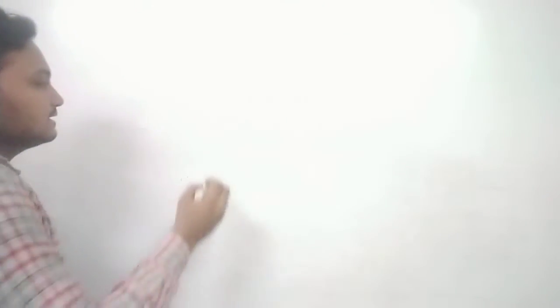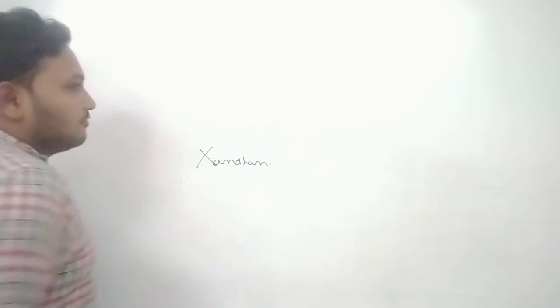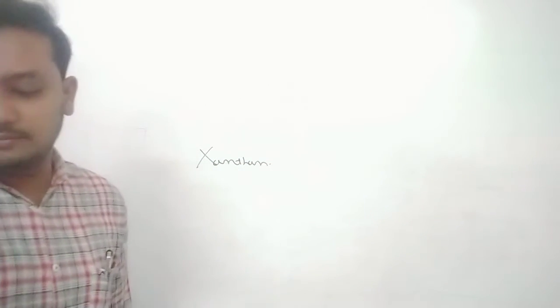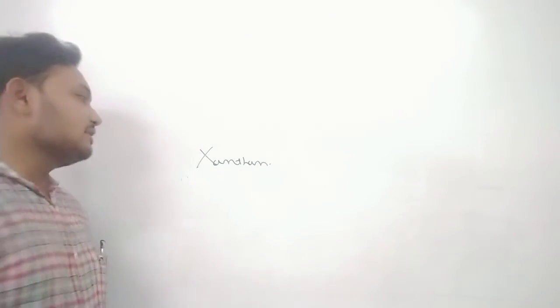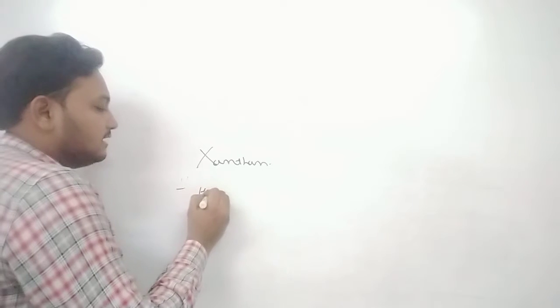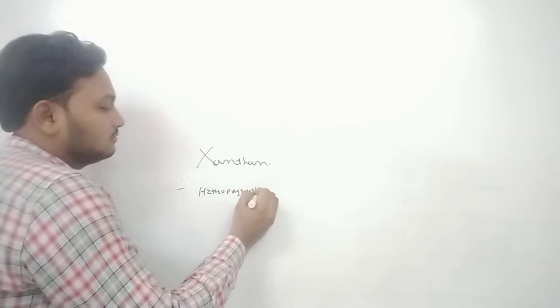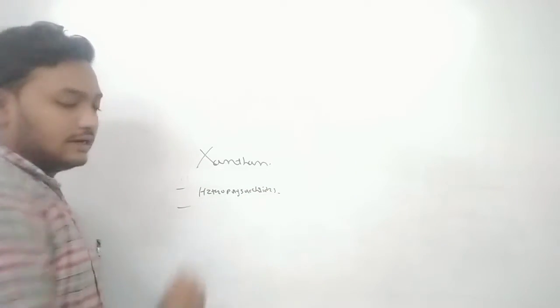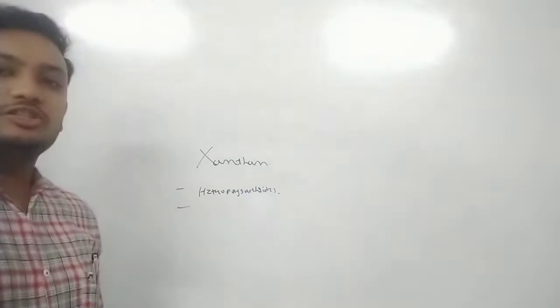So we are first discussing the xanthan. We already know that xanthan gum is the first heteropolysaccharide. So it is a type of heteropolysaccharide. It is a heteropolysaccharide to be commercially available.